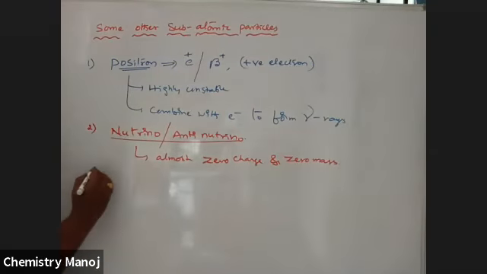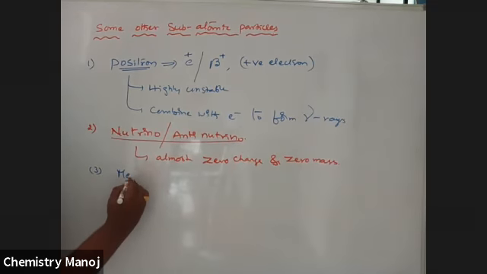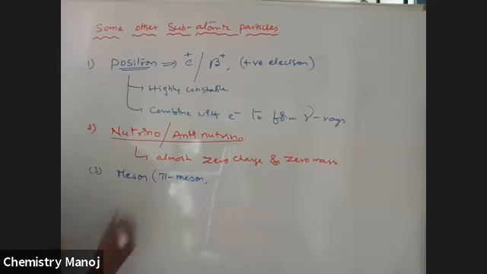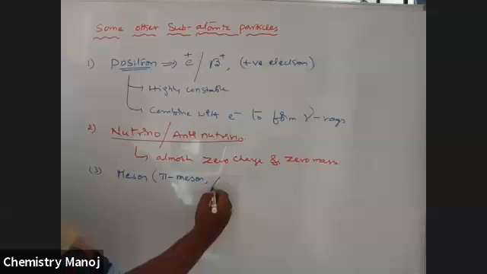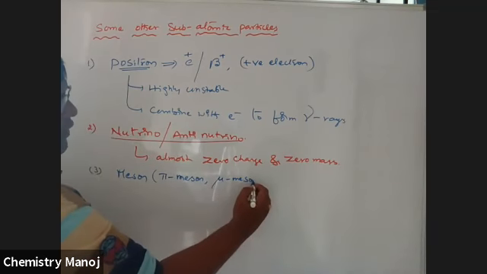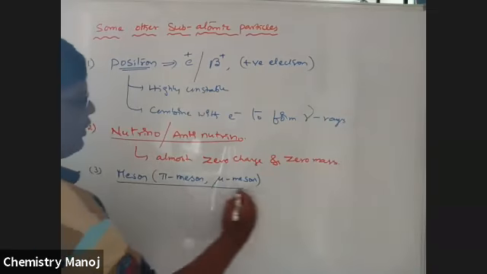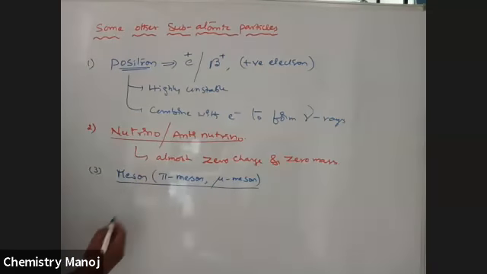Next, the third one is meson. Frequently used ones are pi meson and mu meson. So what are these mesons?